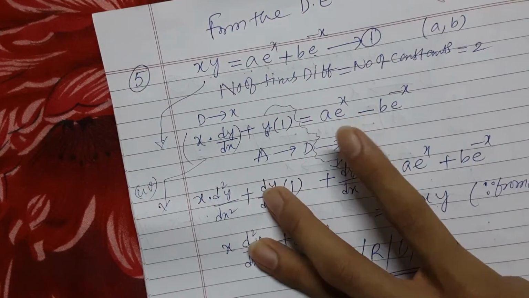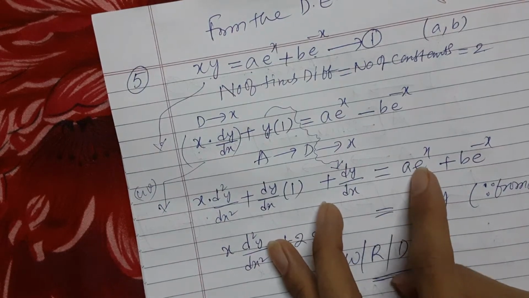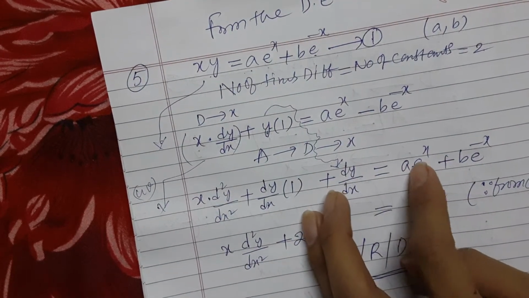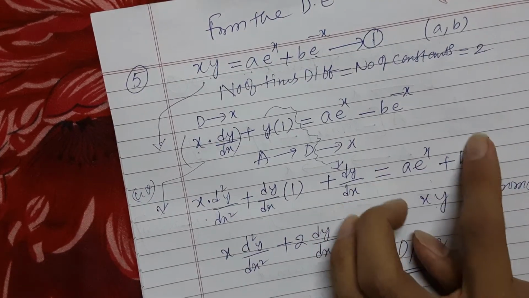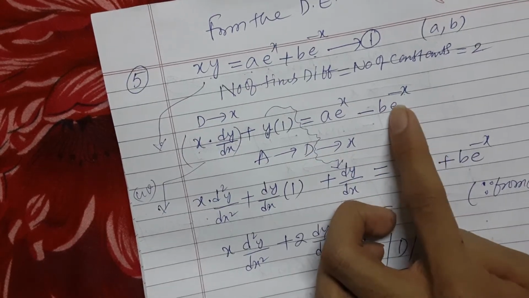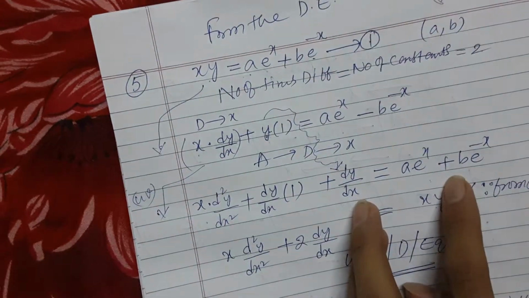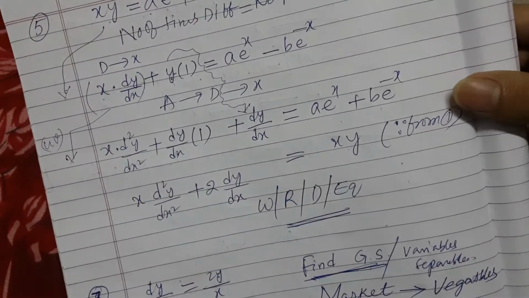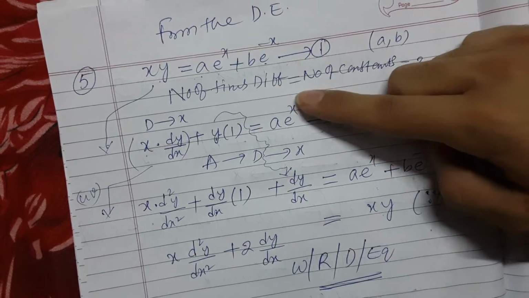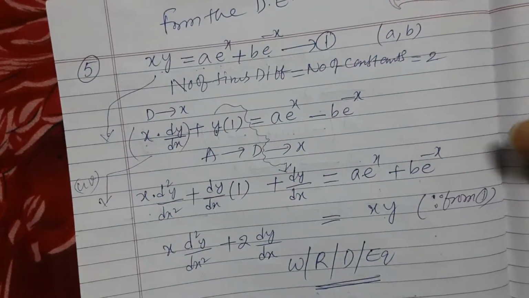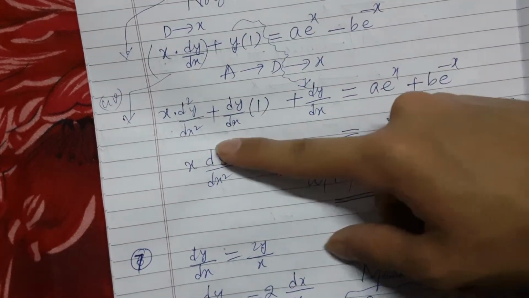Now we do differentiation for this for the second time. What is the differentiation over here? A remains, because e to the power x, the constant we take outside and do differentiation. Again constant take outside, do differentiation for e to the power minus x. Again you get minus, but minus into minus is plus, so you got the same thing as here. Okay, so from equation 1, a e to the power x plus b e to the power minus x is equal to xy. We wrote here. Now we multiply this.